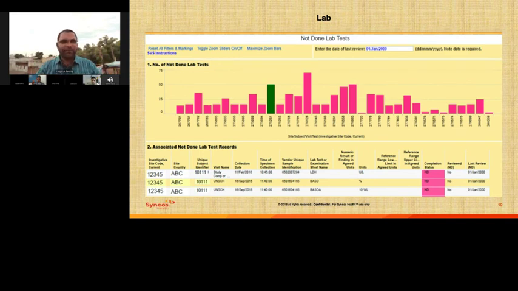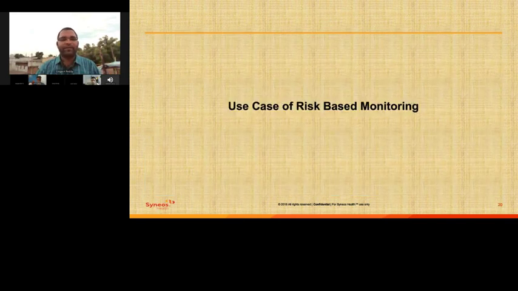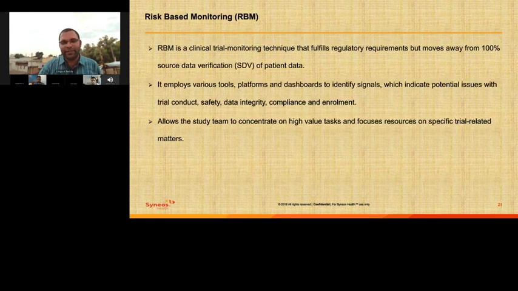So next, we'll be looking at some more examples or use case scenarios of risk-based monitoring techniques using data validation. So what is risk-based monitoring? Risk-based monitoring is a clinical trial monitoring technique that fulfills the regulatory requirements but moves away from 100% source data verification of the patient data or the raw data.